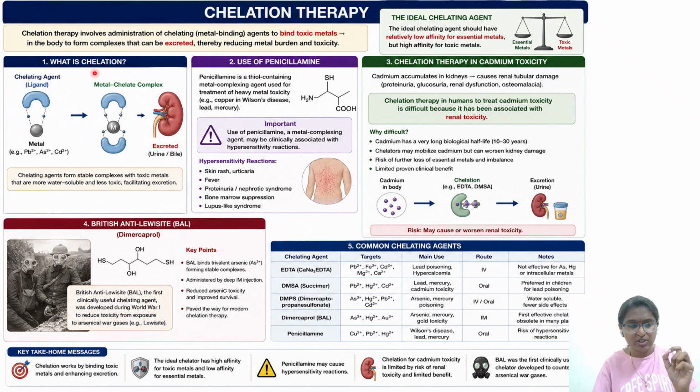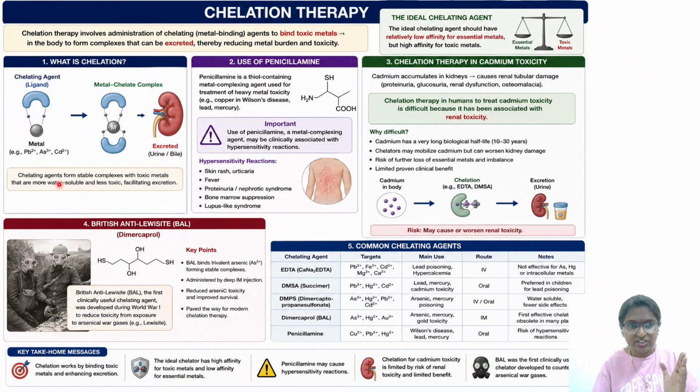Okay, then here if you see what chelation means, this is a chelating agent, this is a ligand, and this is your metal. That metal can be either lead, it can be arsenic, or it can be cadmium. So this metal will go and bind to this ligand. A complex will be formed, and this complex will be excreted through the kidney. Here, these are toxic metals, whether it is lead, arsenic, cadmium, not needed by the body. If it is an essential metal, it should not go and bind to this particular chelating agent or ligand. Okay, so excreted through either urine or through bile.